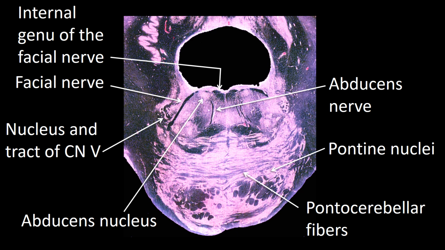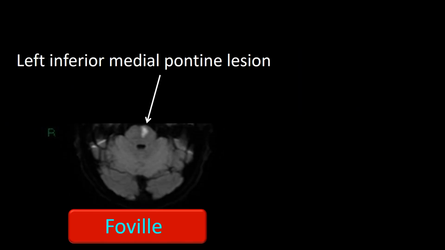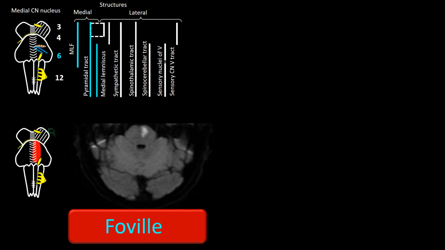So, as you can see, facial nerve palsy can occur with a medial lesion, in which case it will be associated with abducent palsy, and with a lateral lesion, in which case it is associated with sensory signs related to cranial nerve 5 damage. This MRI shows a left medial pontine lesion characteristic of Foville syndrome. The location is mapped in this cartoon. I have now added a pictorial summary of the elements involved in this syndrome to discern its clinical manifestations.